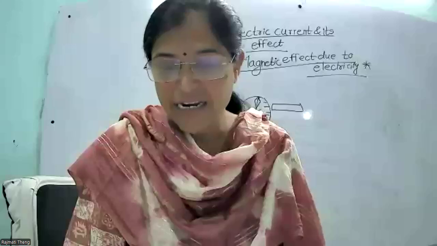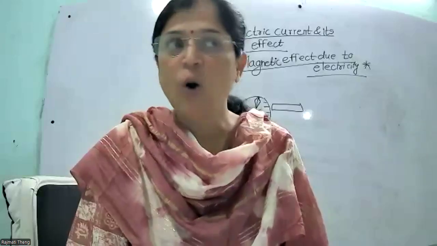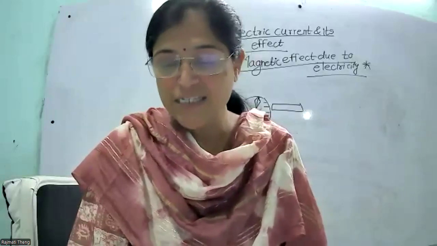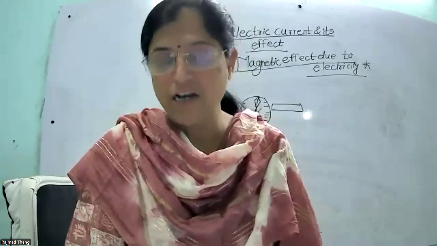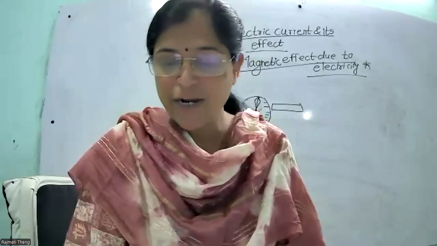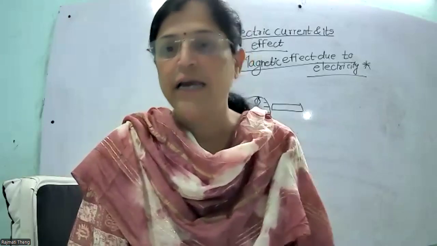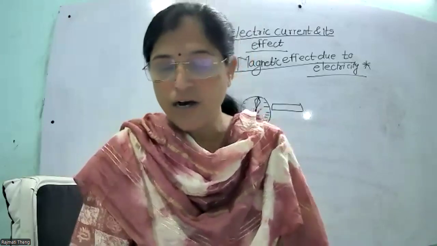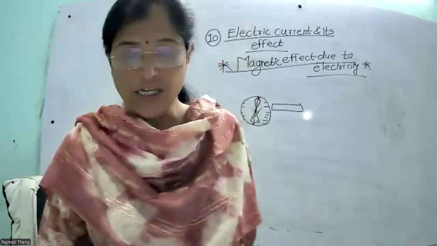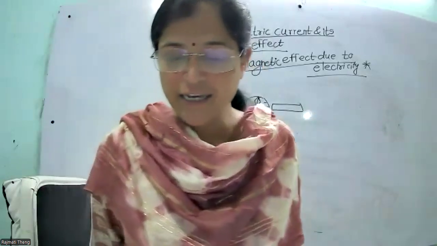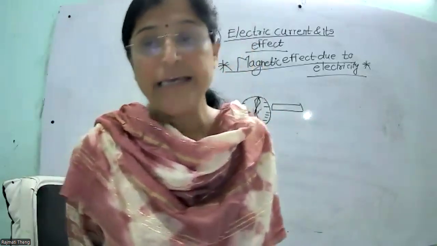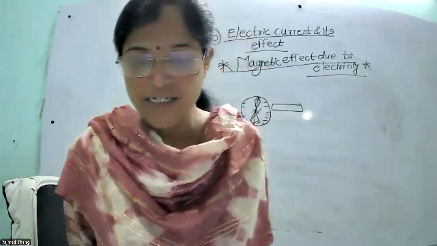Electric motors and electric generators all work on the principle of the magnetic effect of electric current. And the magnetic effect of electric current depends on the current flowing through the circuit. The higher the current, the higher the magnetic effect produced, and the higher the deflection in the compass.